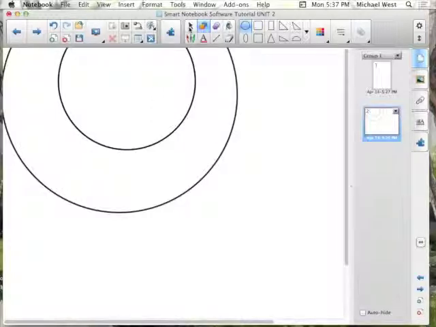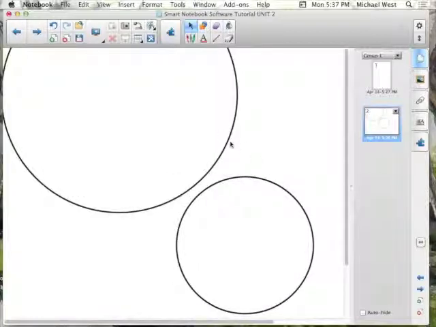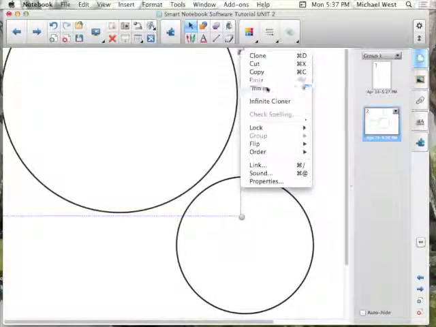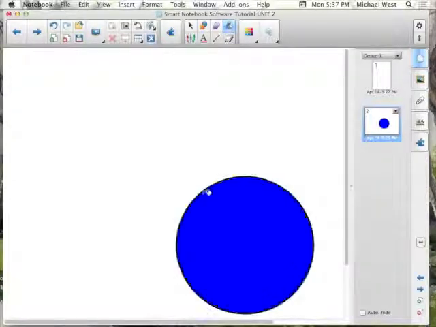Now, whenever you want to move around objects that you created, make sure you're using the arrow tool, because otherwise you'll be continually adding the same object that you had before. So it's important that you're selecting the appropriate tool for the thing that you want to do. So the paint bucket, of course, can turn objects that you create on the screen and change them into different colors.